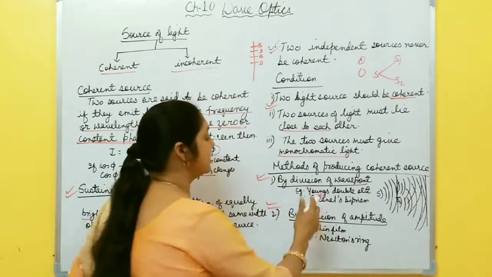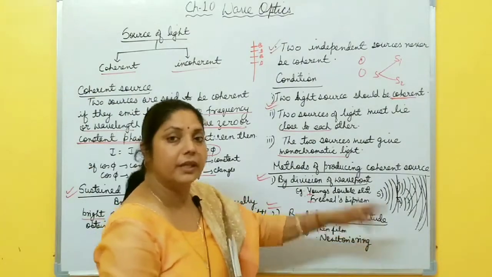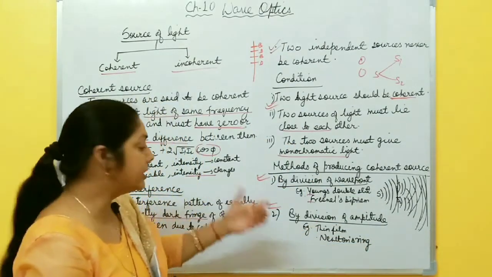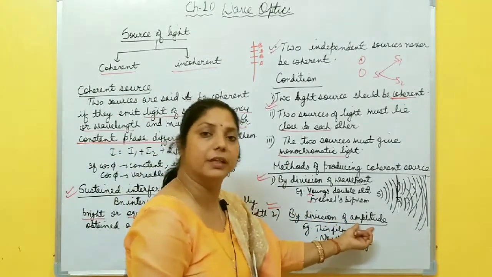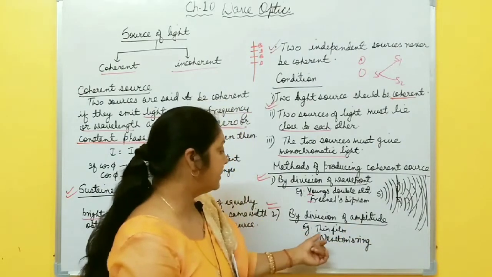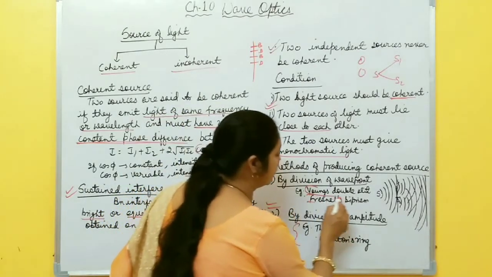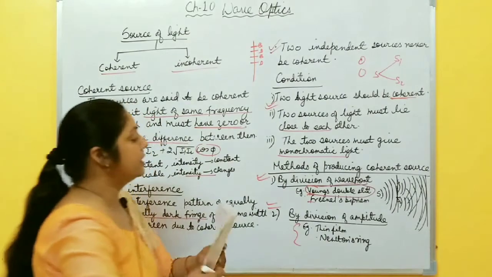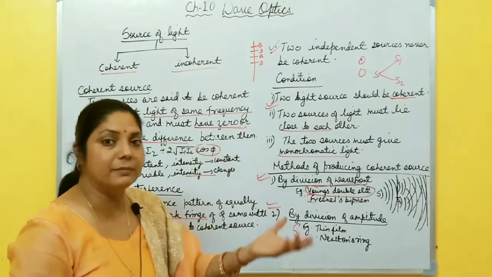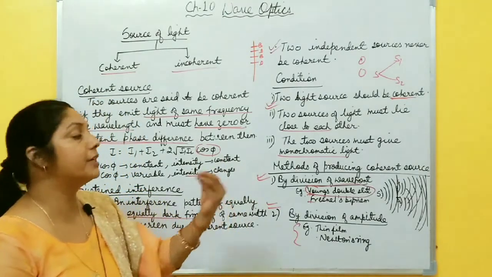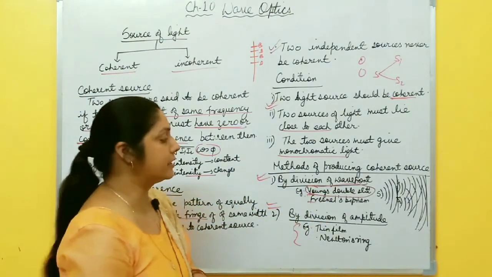For example, Young's double slit experiment, Fresnel's experiment. By division of amplitude, the amplitude of one source is divided into two sources, and both have the same amplitude, so both are coherent sources. Examples: thin film, Newton's rings. These are not in your syllabus. We only have to study Young's double slit experiment. In this experiment, we produce two coherent sources. At which point constructive interference is formed, what is the position for destructive interference, all of this we will discuss in Young's double slit experiment, right?